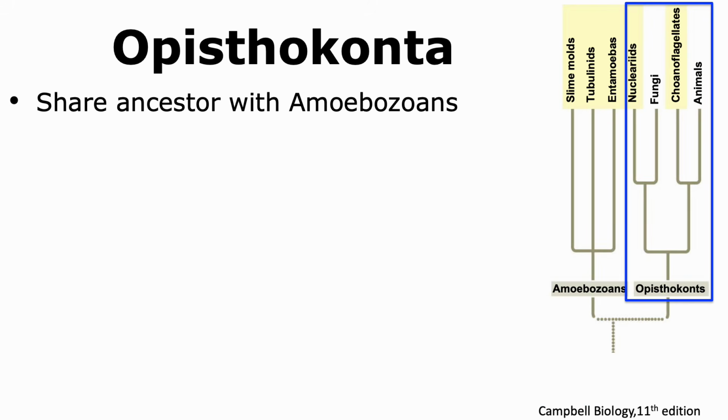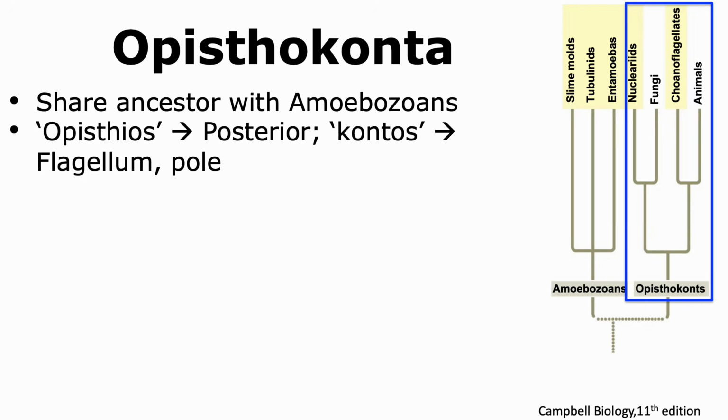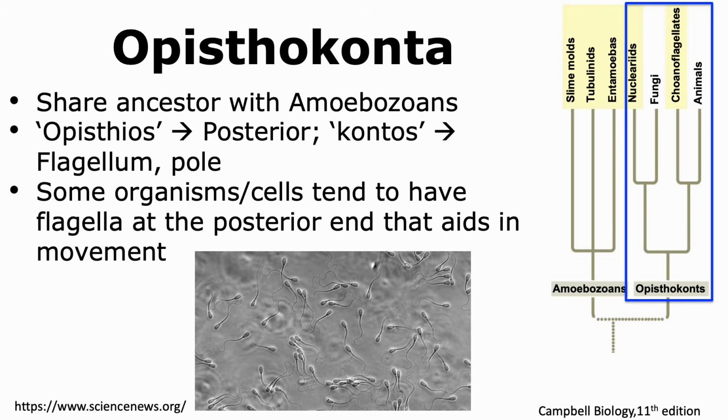Opisthokonta is a group present in the supergroup of Amorphia, which shares an ancestor with the Amoebozoans. It gets its name from two words, opisthos, which means posterior, and kontos, which means flagellum or pole. It got its name because some organisms, or cells present in those organisms, tend to have flagella at their posterior end, and this helps with the movement of the cell.